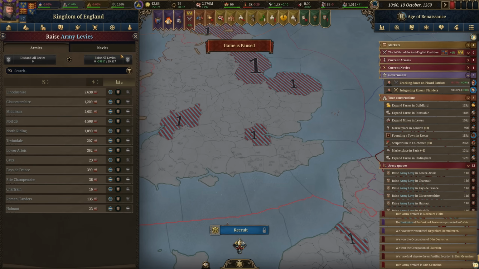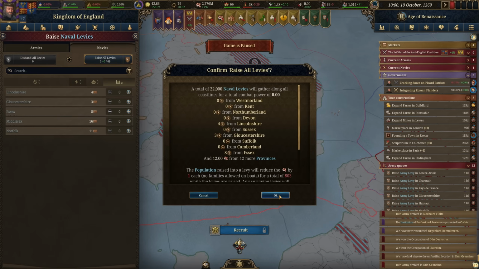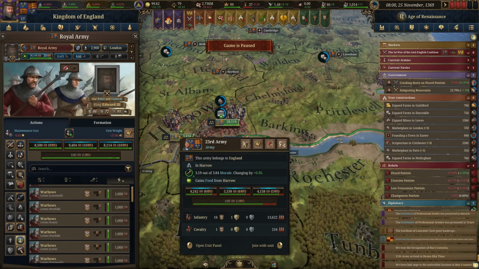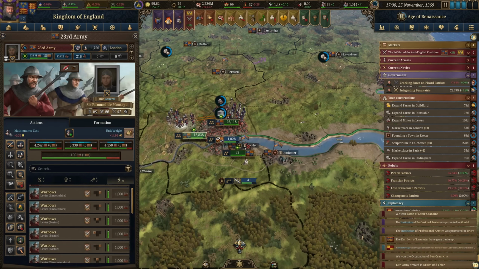39,817. So let's get all those raised up. Also raise up our naval levies. Alright guys, so we finally have our armies assembled. Just need to move them both over here.